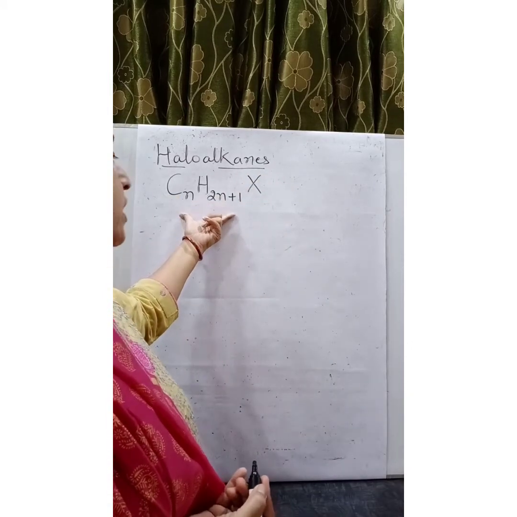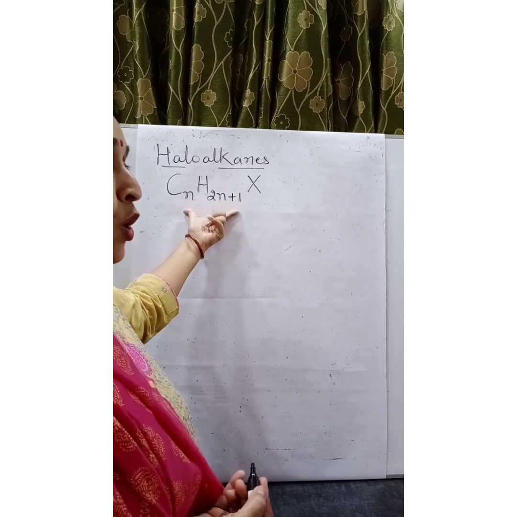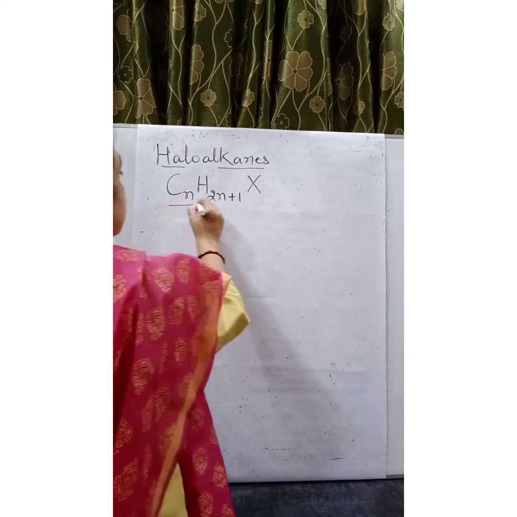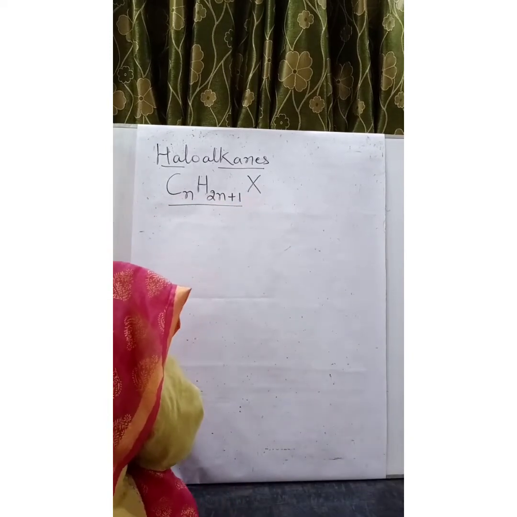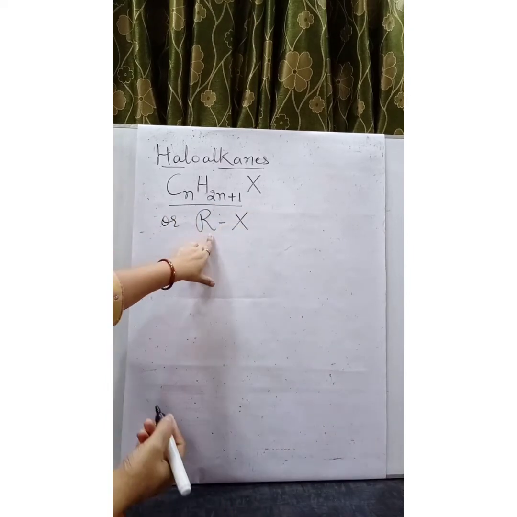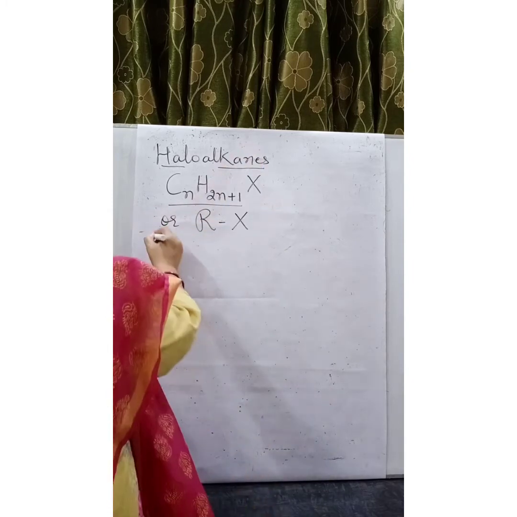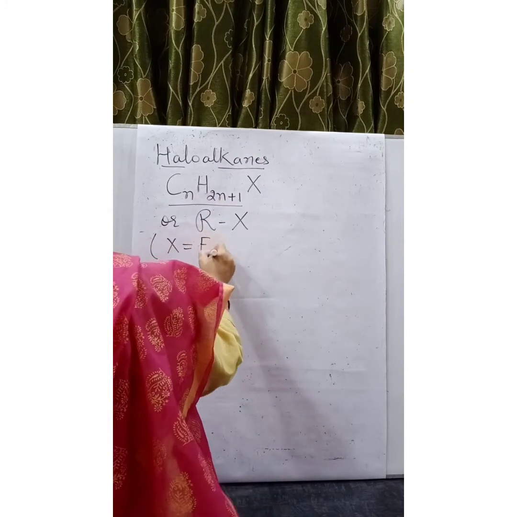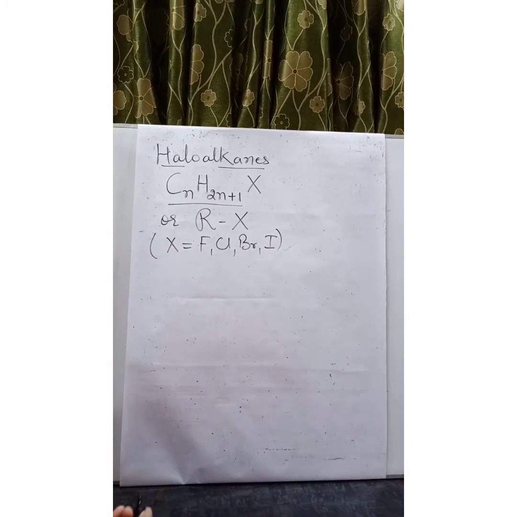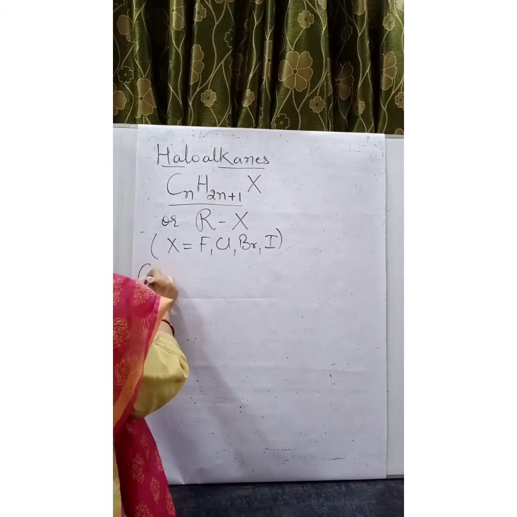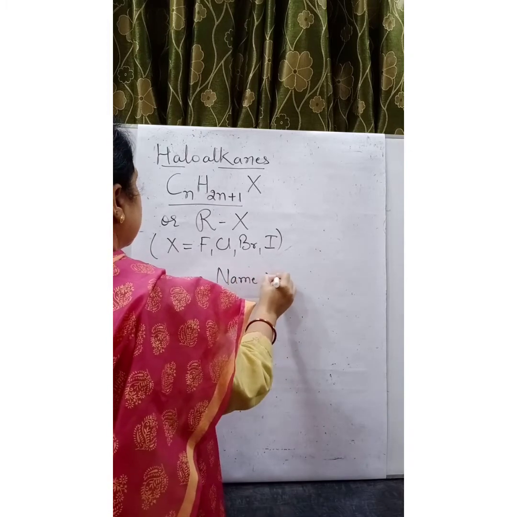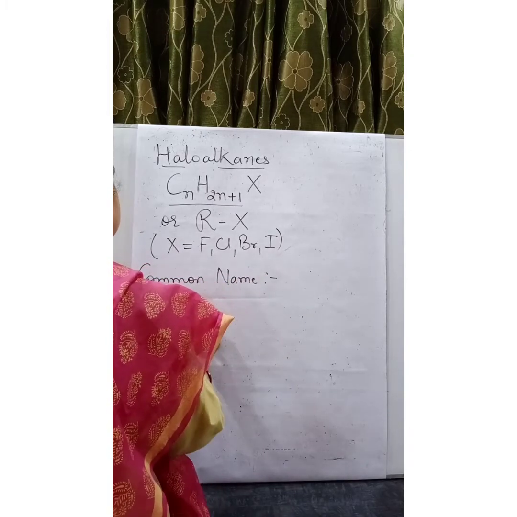Basically, alkanes have the general formula CnH2n+2. So one hydrogen is removed and substituted by halogen. This group is known as the alkyl group. So we can also write the general formula as RX, where R represents the alkyl group and X stands for fluorine, chlorine, bromine and iodine. The common name of haloalkane is alkyl halides.